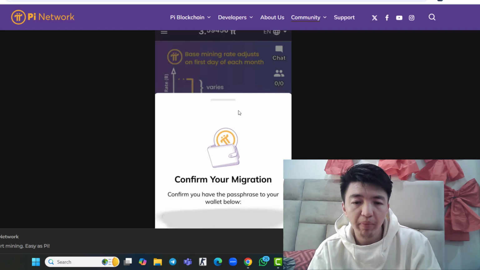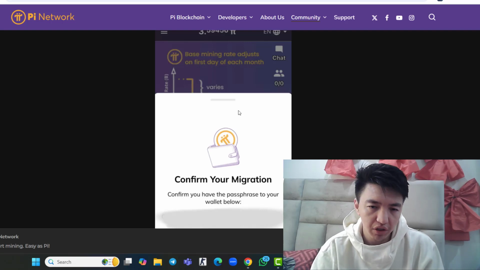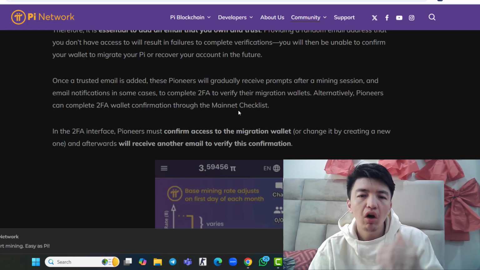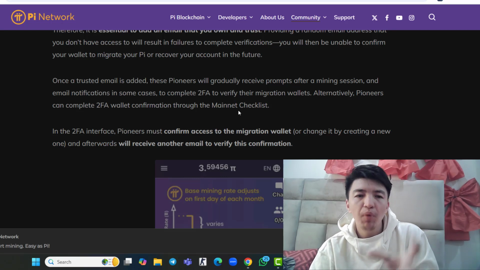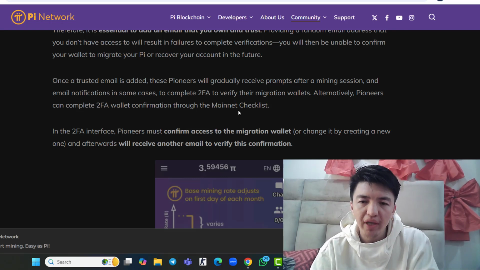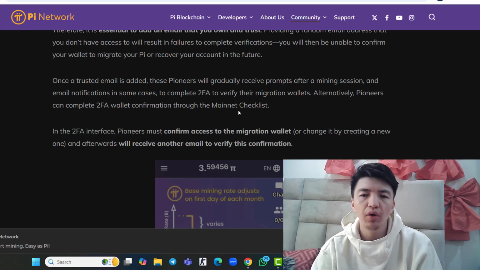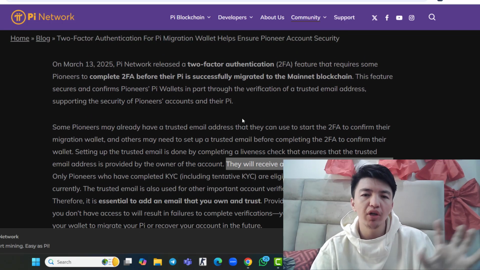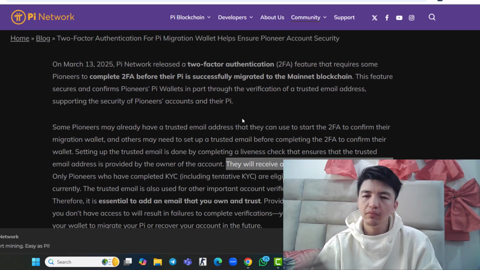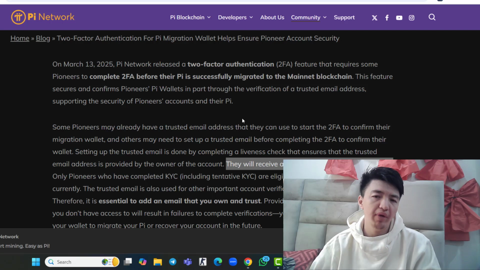You will get the pop-up in order to complete your email verification, because the 2FA will automatically prompt inside the mining application, automatically pop up inside your mining homepage. And then you can complete your 2FA. After that, make sure to complete the liveness check in order to confirm your email verification, and then you can migrate your token to the mainnet wallet.